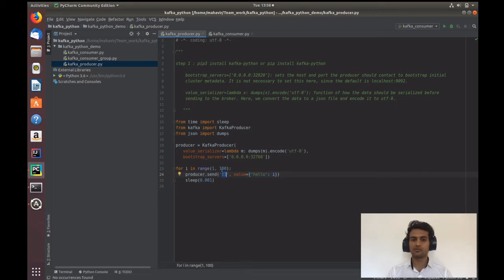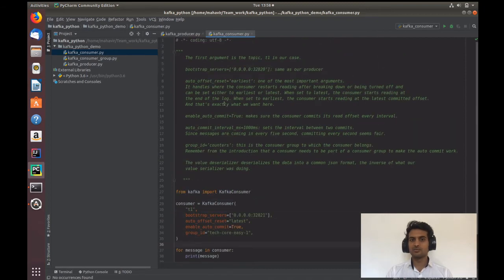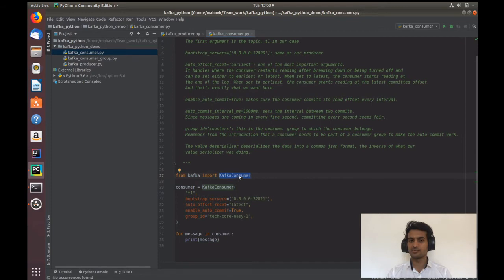Like that I want to push 100 messages, and I'm keeping some time as part of the acknowledgement back. Now on the other hand, I will write one consumer. That consumer is again from the same Kafka library which we have just installed, the Kafka consumer.